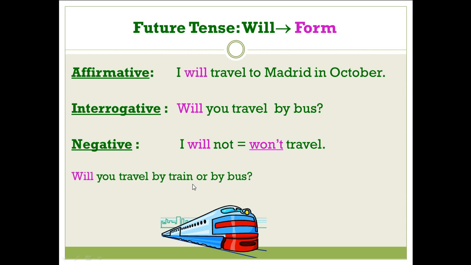Will you travel by train or by bus? I won't travel by bus. I will probably travel by train. As you see here, we have won't in a short form. Won't here equals will not. Don't forget this one, this is very important. Will not equals won't.